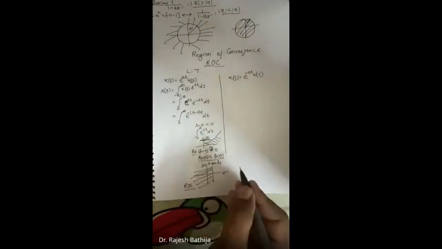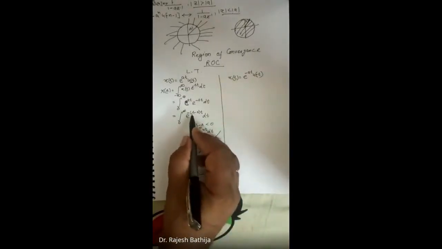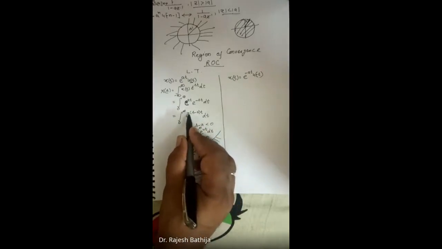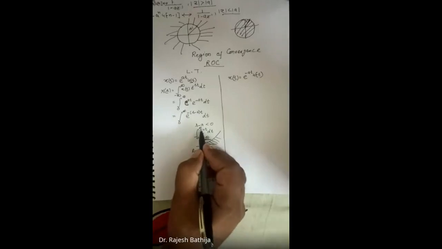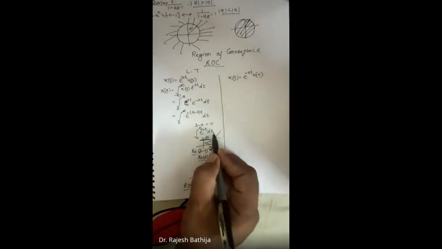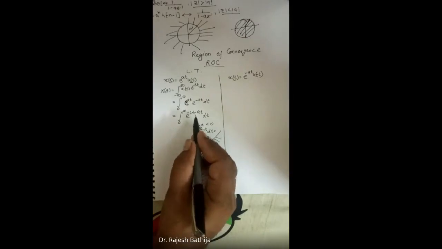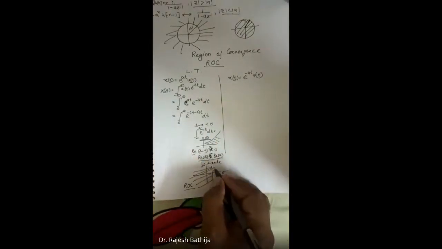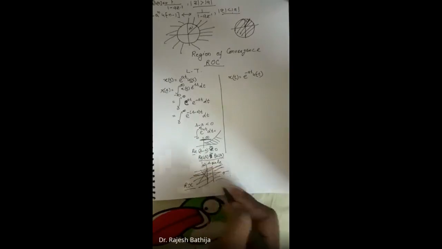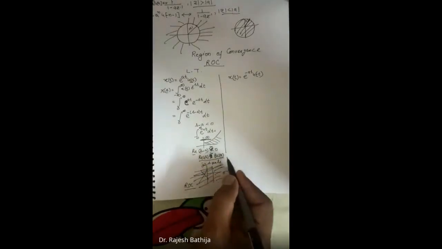If the real part of s minus a is positive, then we have e to the power of a negative value, and e to the power minus 4t, if I calculate it, gives a finite value. So the condition is that s minus a should be positive, and the region of convergence will be this one, not that one. For this signal, the region of convergence is to the right of a: real part of s greater than real part of a.